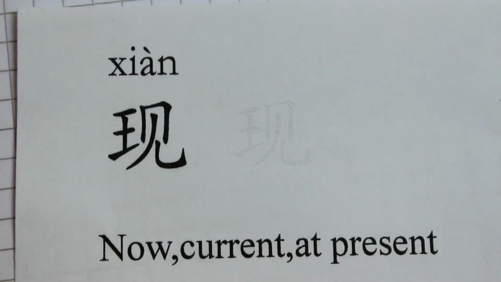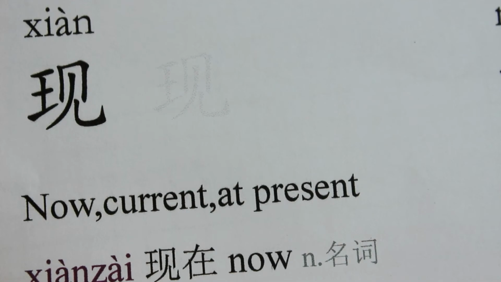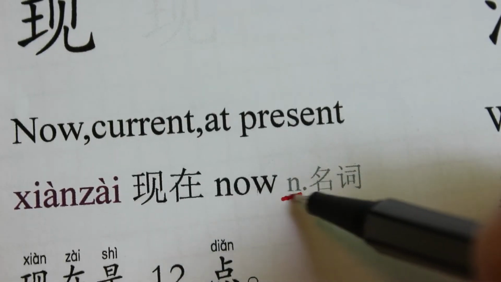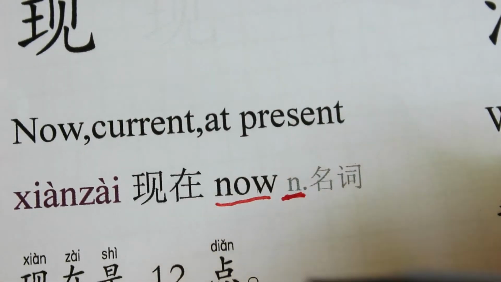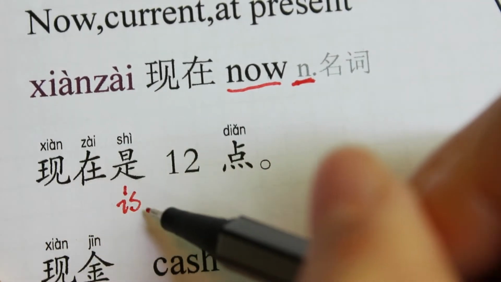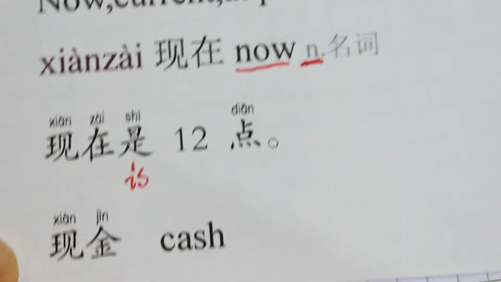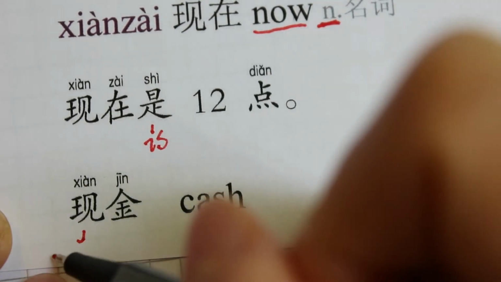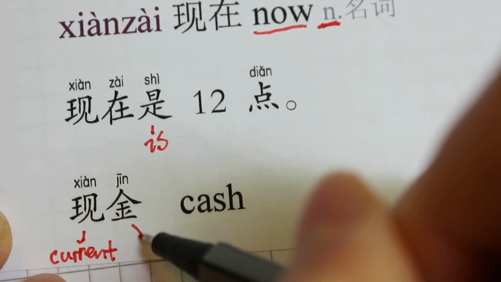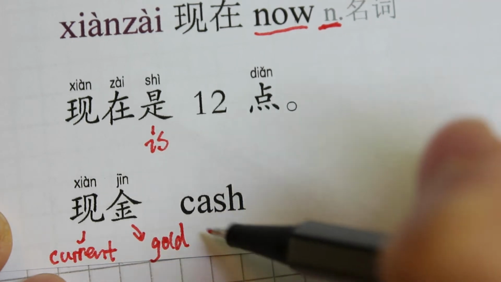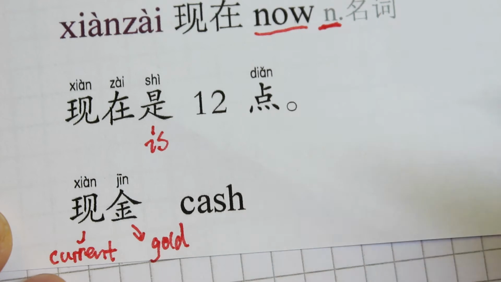The next character is 现. Its meaning is now or current or at present. So 现在 is used as a noun, it just means now. And 现在是12点, now is 12 o'clock. 是 means is, 点 means o'clock, right? 现金 means the cash. Here 现 means current. 金 means the gold. So 现金 means the current gold. It means the currency or the cash. Cash, 现金.